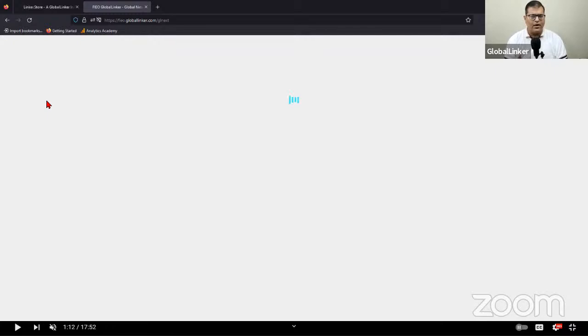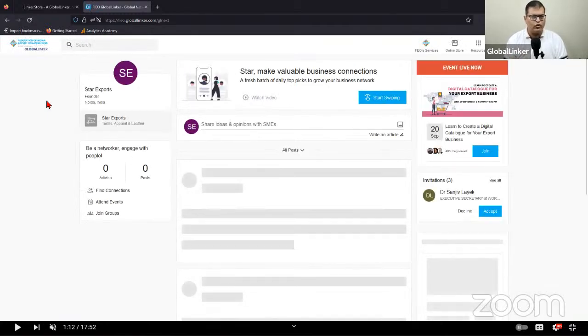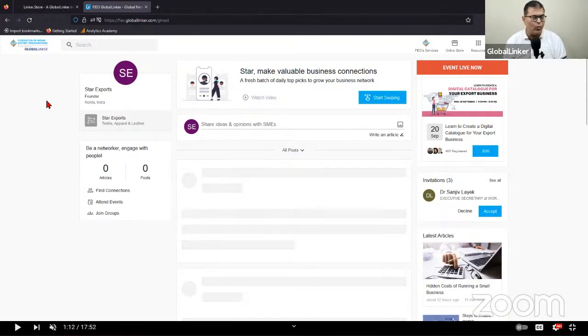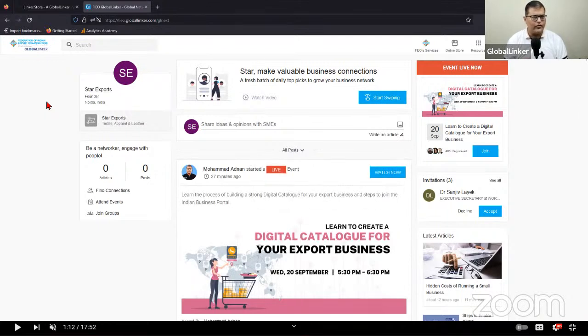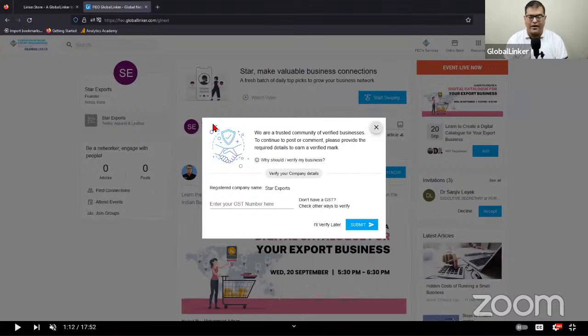But more importantly, what I'm trying to show you is what disadvantages or issues you may face by not adding your GST number. So for example, this is a demonstration account and obviously it is not GST verified. So if I try to write a post here explaining to all the participants on the GlobalLinker network, which is from 150 countries, that I'm an exporter of agri products from India, and these are the products that I supply.